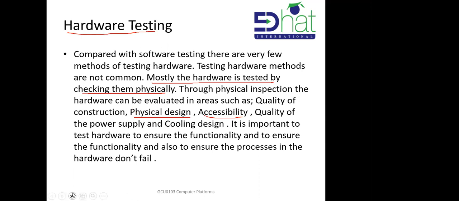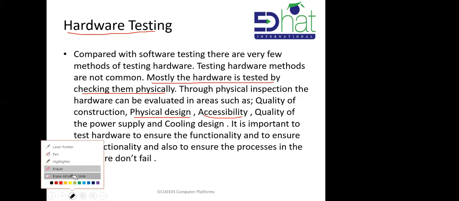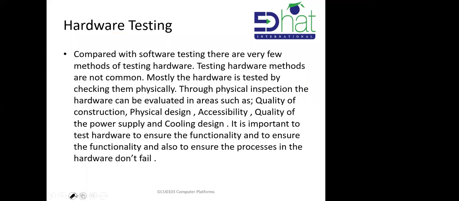Okay, so we'll write this down also. Not everything, just the heading hardware testing, and I am highlighting areas only. You write. Heading: hardware testing. Then we'll write: testing the hardware methods are not common.